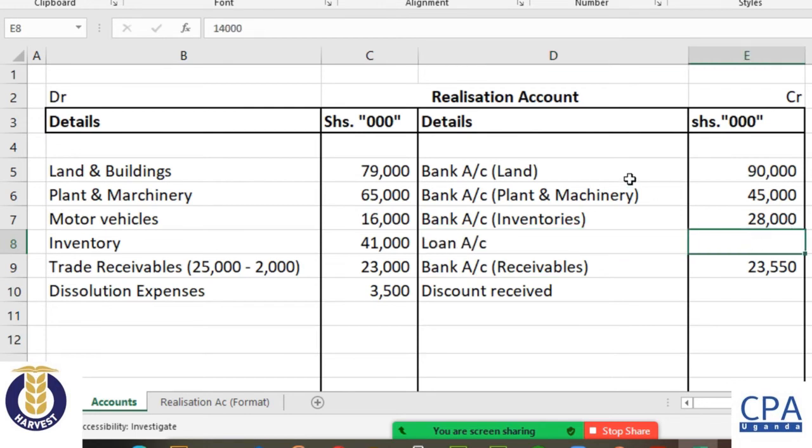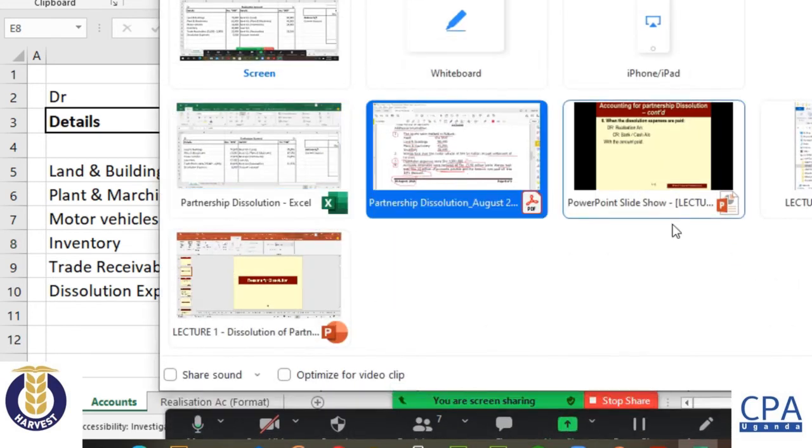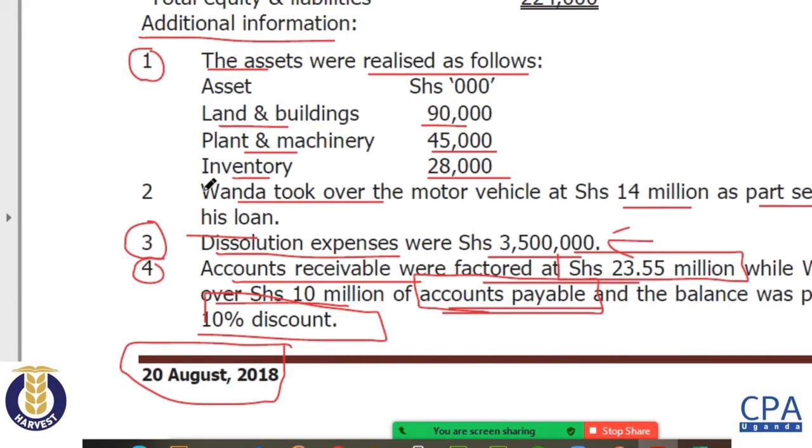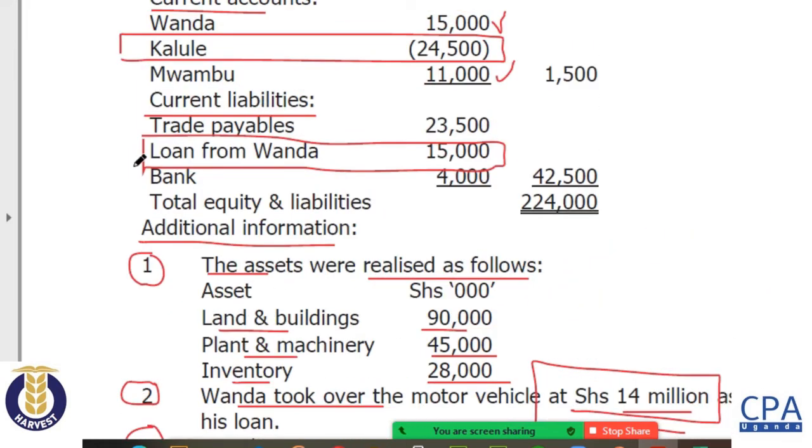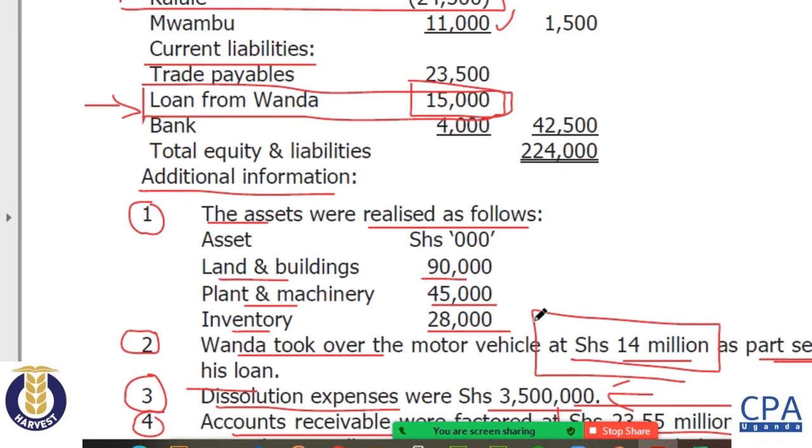The loan, we gave out a vehicle. When you look at note number 2, Wanda took over one of the vehicles, 14 million, as part settlement of the loan. In our current liabilities, you see that Wanda gave us some money, 15 million, but he decided to take the motor vehicle to settle in part.